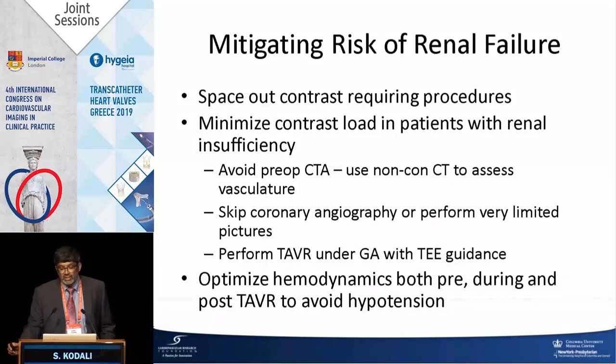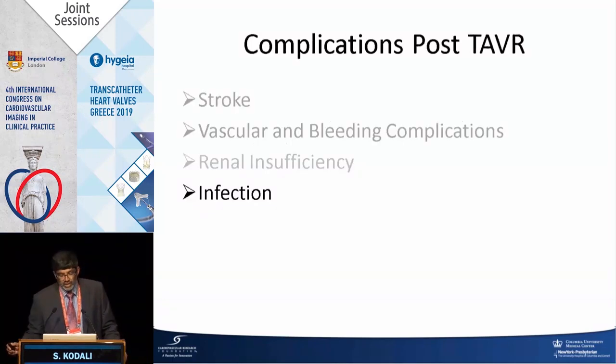And the other key thing is optimizing hemodynamics. These patients have reduced GFR. If they come in with a wedge of 30 or 40, their likelihood of going into renal failure is higher. You've got to diurese them, get them optimized, ideally in the hospital, and avoid hypotension during the case. That's what leads to further renal failure.